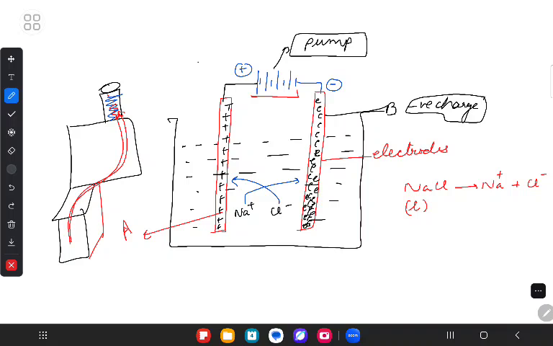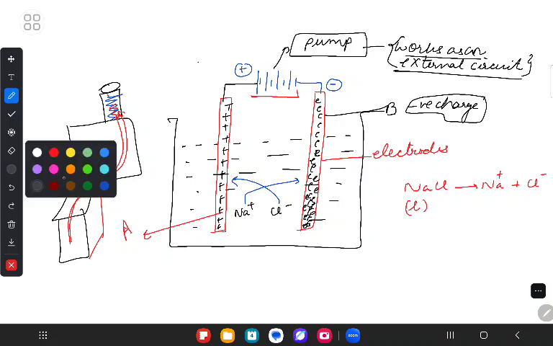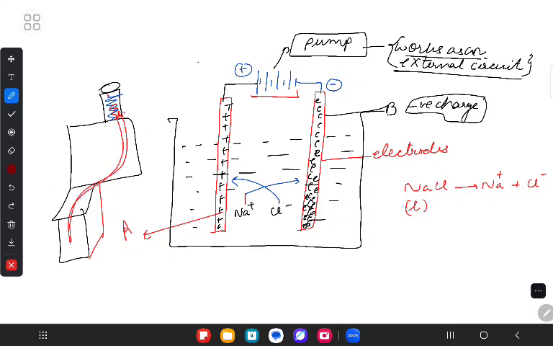Yes or no? Yes, ma'am. Now, this battery works as an external circuit. Once it does, Na plus will go here and Cl negative will go here.